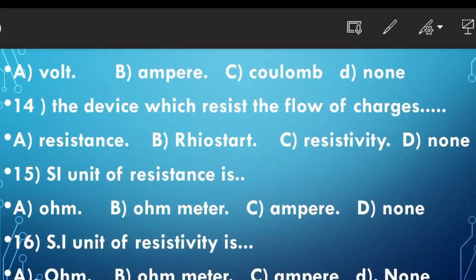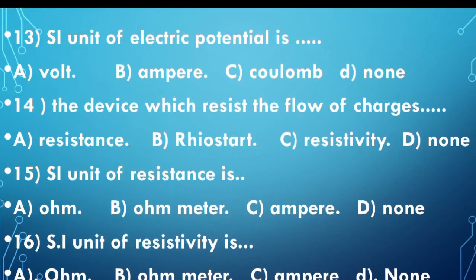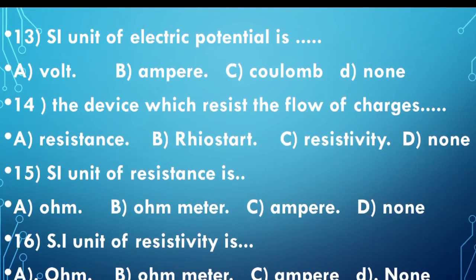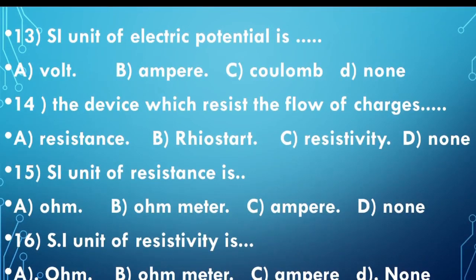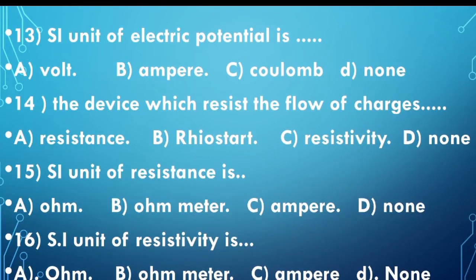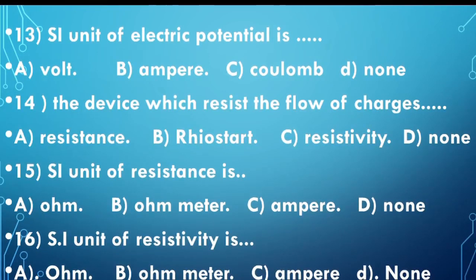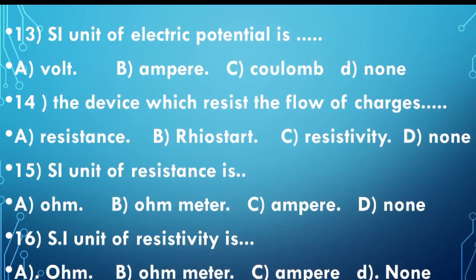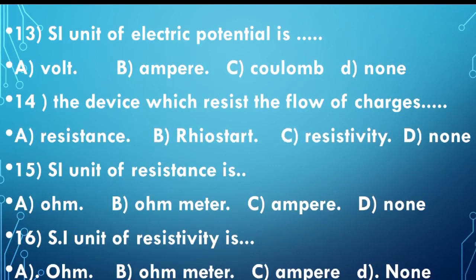Now we will move on to the next one, the 13th one. The SI unit of electric potential. Children, for the potential difference as well as electric potential, the answers are the same. The SI unit of electric potential as well as the SI unit of potential difference will be the same. So therefore, the options are volt, ampere, coulomb and none. So therefore, the answer is volt.